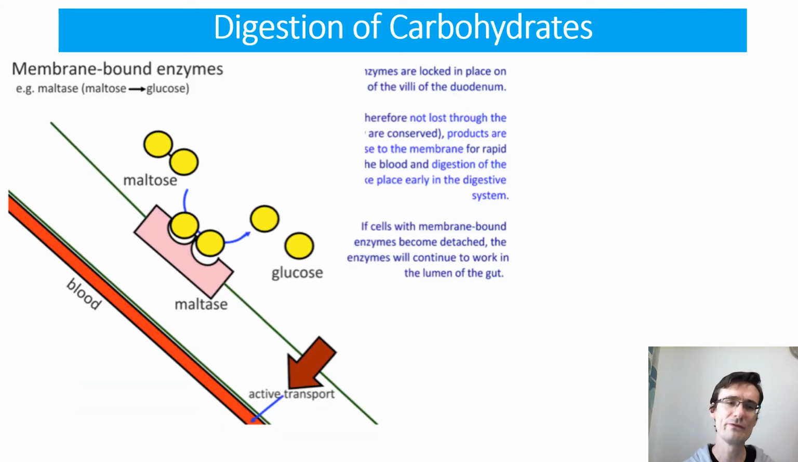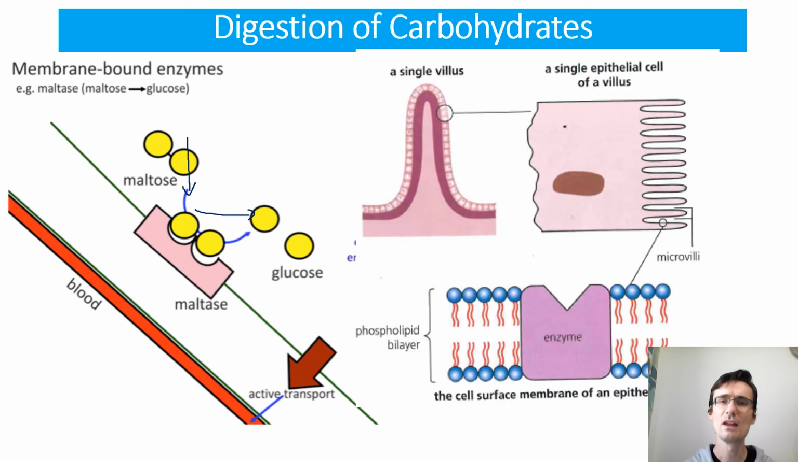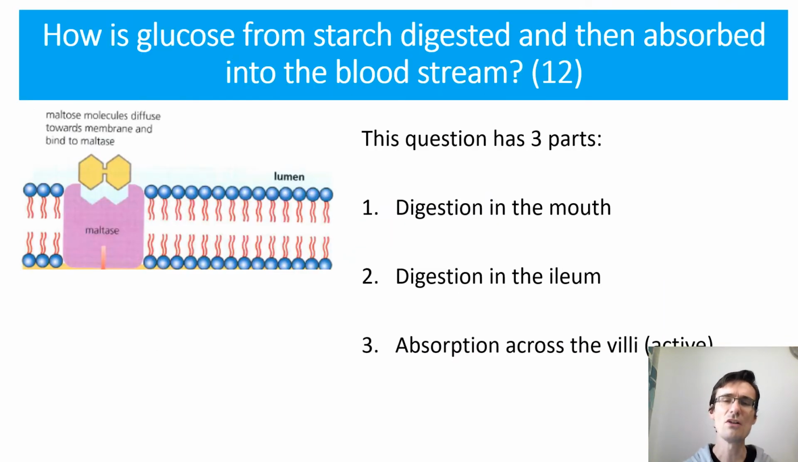And there you've got a picture of the membrane-bound disaccharidase. So the maltose comes in as it passes, it digests via a hydrolysis reaction and turns into glucose. The disaccharidases have to be membrane-bound, otherwise they would obviously get passed down the intestines and passed out of the digestive system. So what do we need to know?